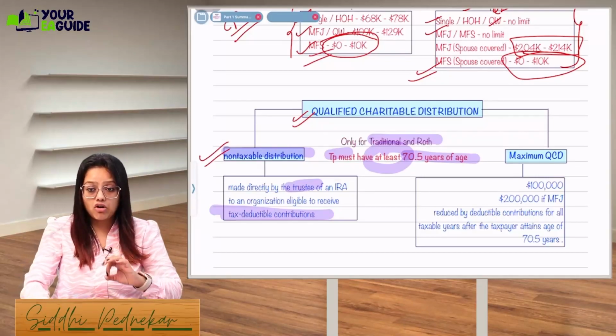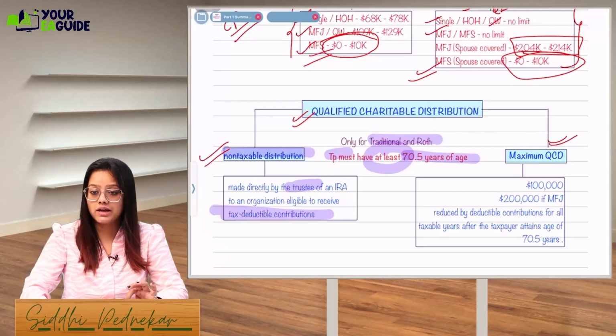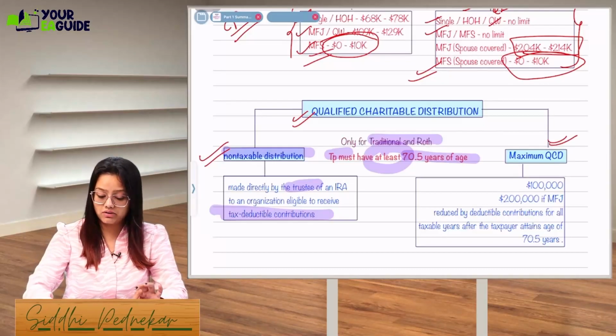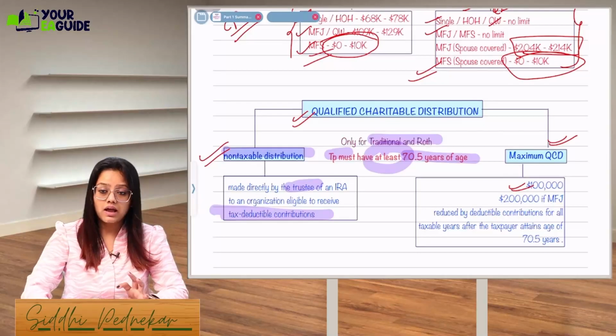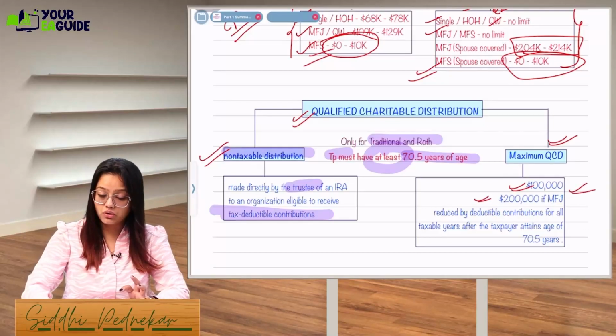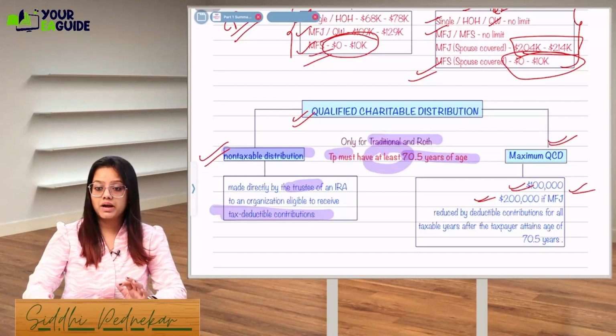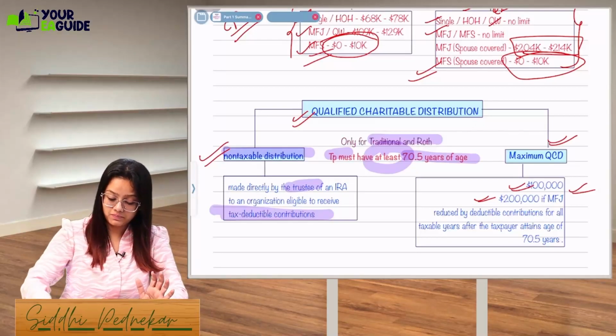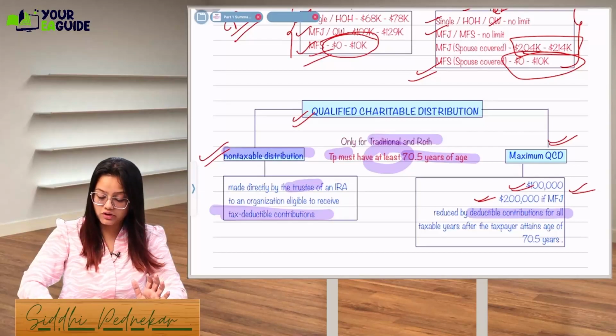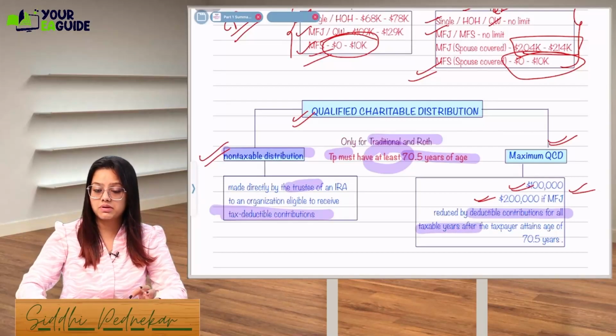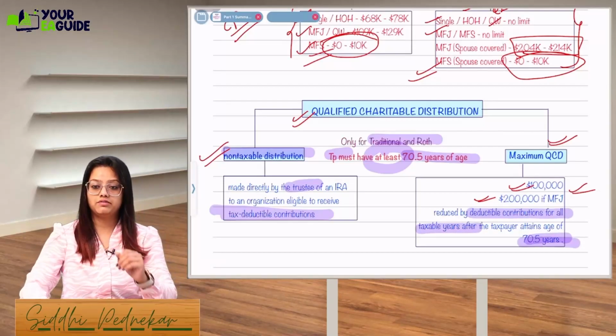Okay, but how much maximum can you donate to a charity? Maximum you can donate is $100,000. And if you're MFJ, you can donate up to $200,000, right? And it will be reduced by the deductible contribution for all taxable years after the taxpayer attains the age of 70.5.